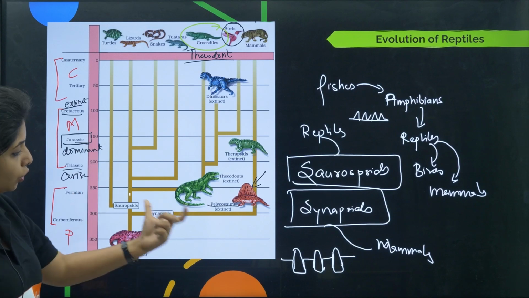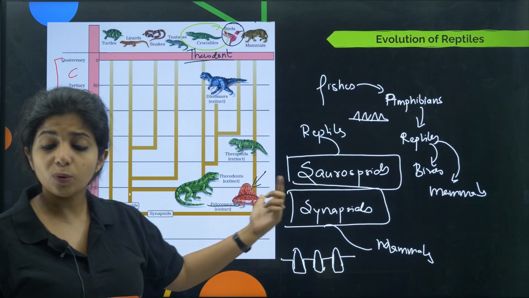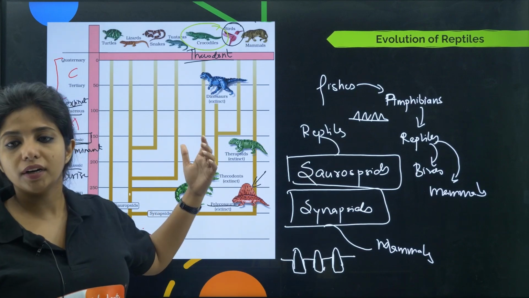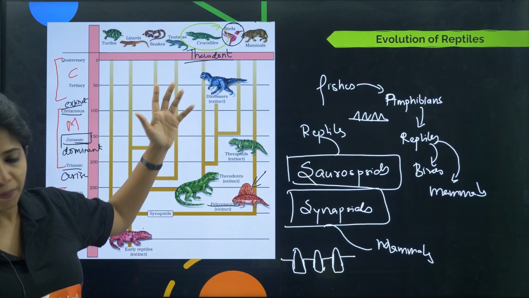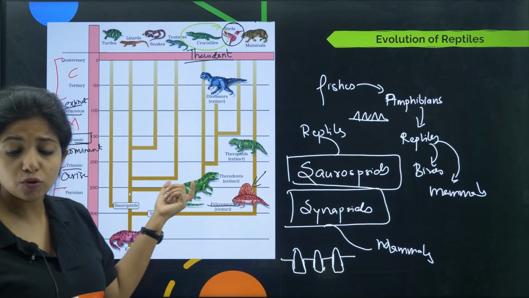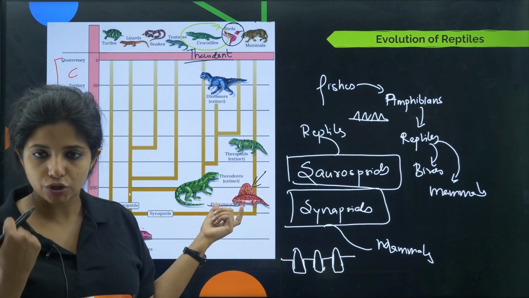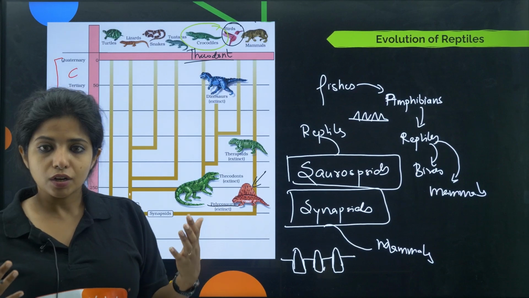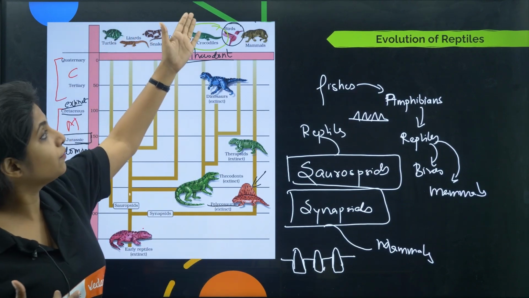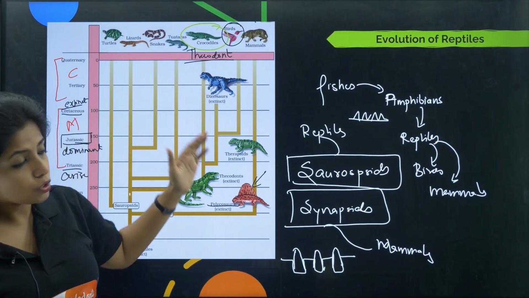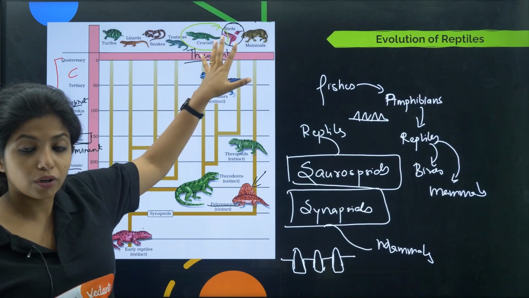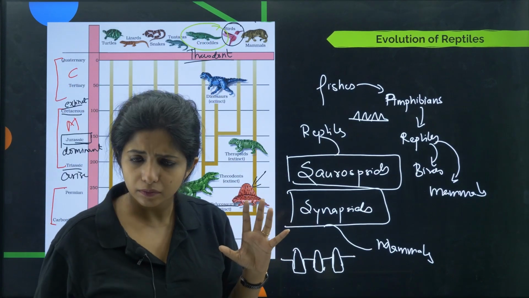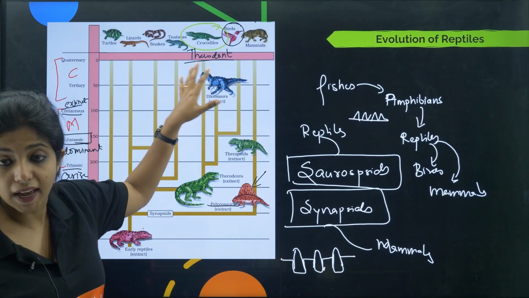From here you got two things: one is sauropsids and the other one is synapsids. From sauropsids you got the modern day reptiles like turtles and snakes. Sauropsids also gave rise to some organisms having thecodont dentation. Thecodont dentation is a very evolved condition, so not all of them will have it, but only evolved organisms like crocodiles could have it. So thecodont dentation was there in crocodiles as well as other organisms related to that family. Now apart from that you had dinosaurs as well.